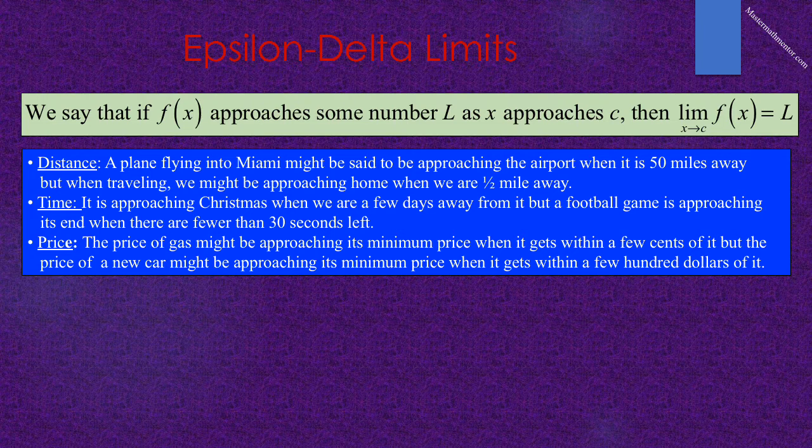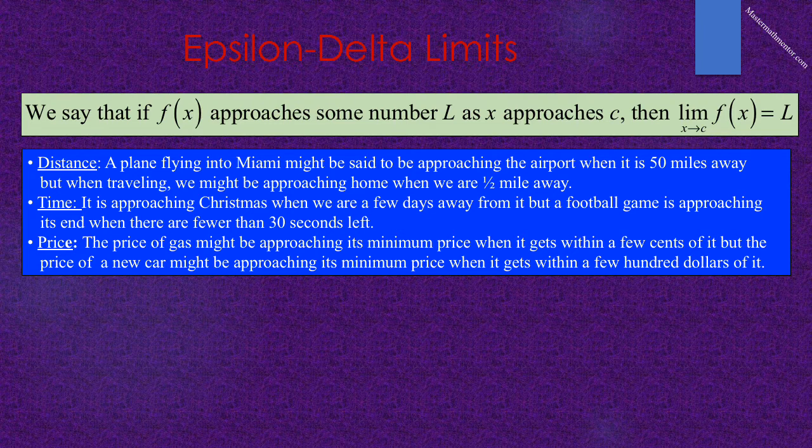In distance, a plane flying into Miami may be said to be approaching the airport when it is 50 miles away. But when traveling by car, we might say that we are approaching home when we are a half-mile away. With time, it is approaching Christmas when we are a few days away from it.